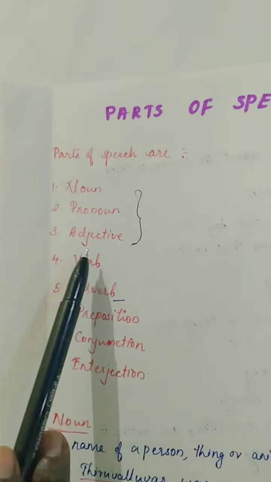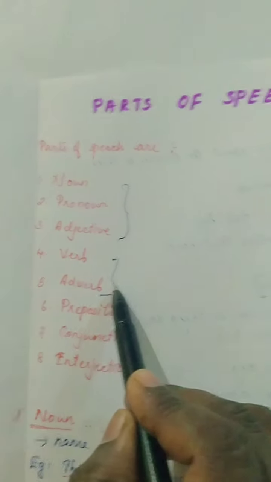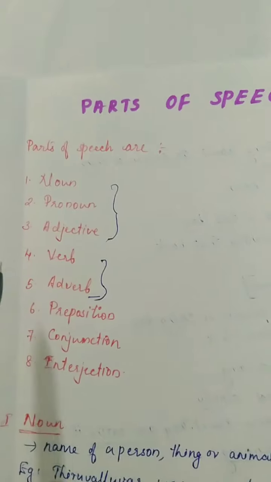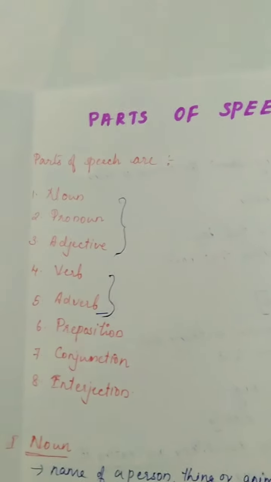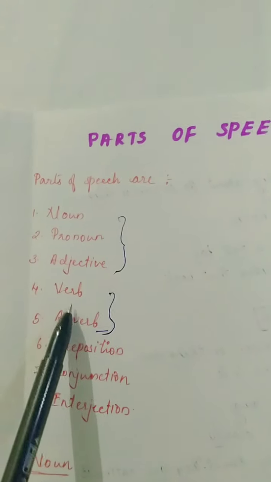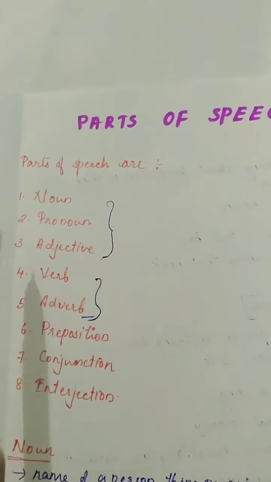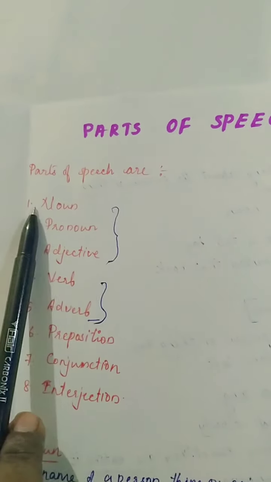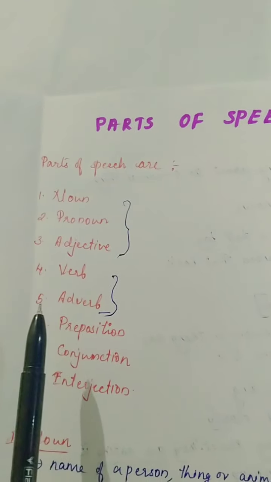Noun, pronoun, adjective. And which are the fourth and fifth ones? Verb and adverb. We already know verbs are action words, and connected with the verb there is one more word. What is that? Adverb. So while telling, in the same order you have to say noun, pronoun, adjective, verb and adverb.